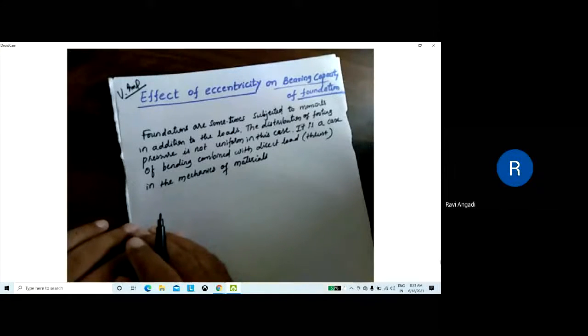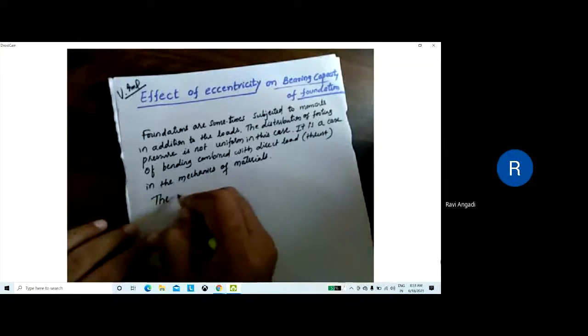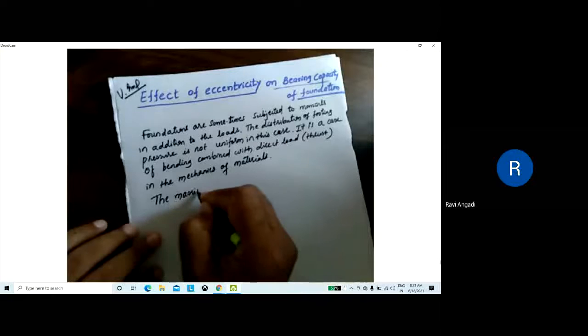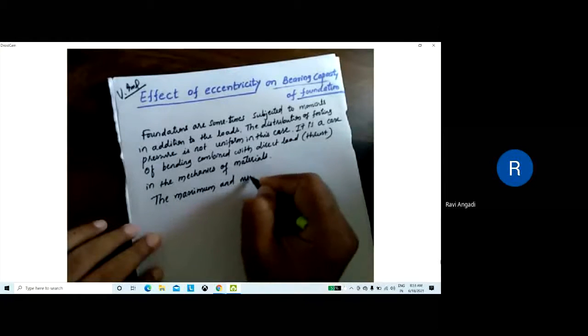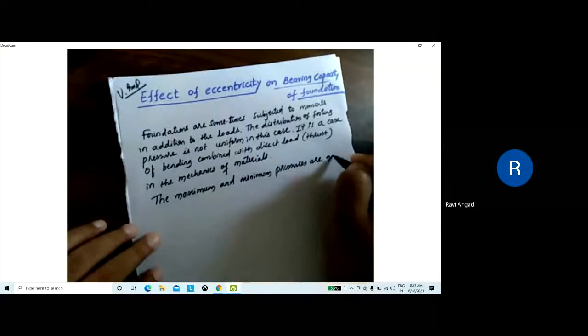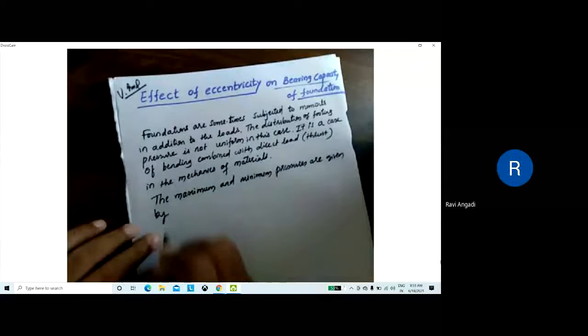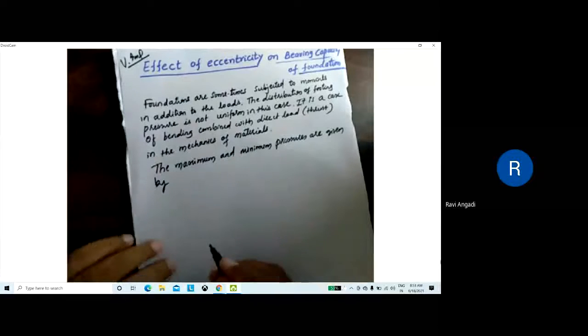The maximum and minimum pressures are given by, so you have to write here maximum and minimum pressure. Okay.